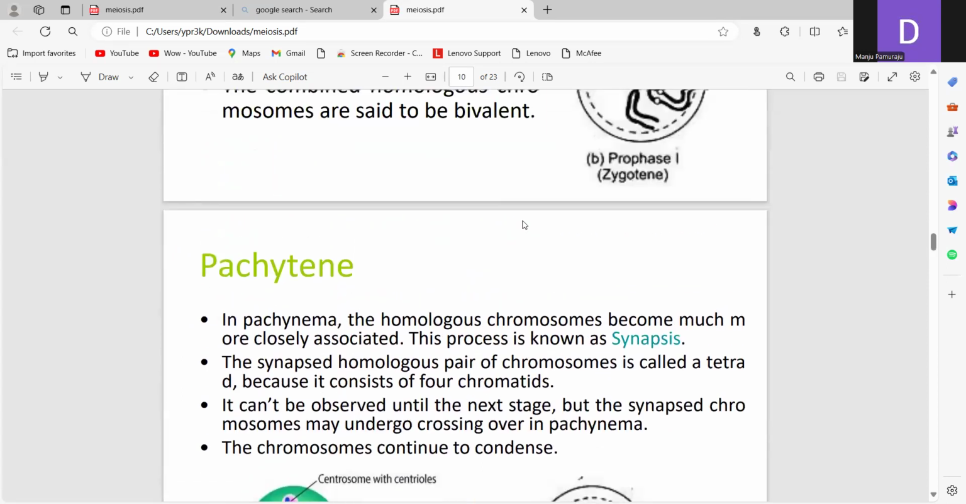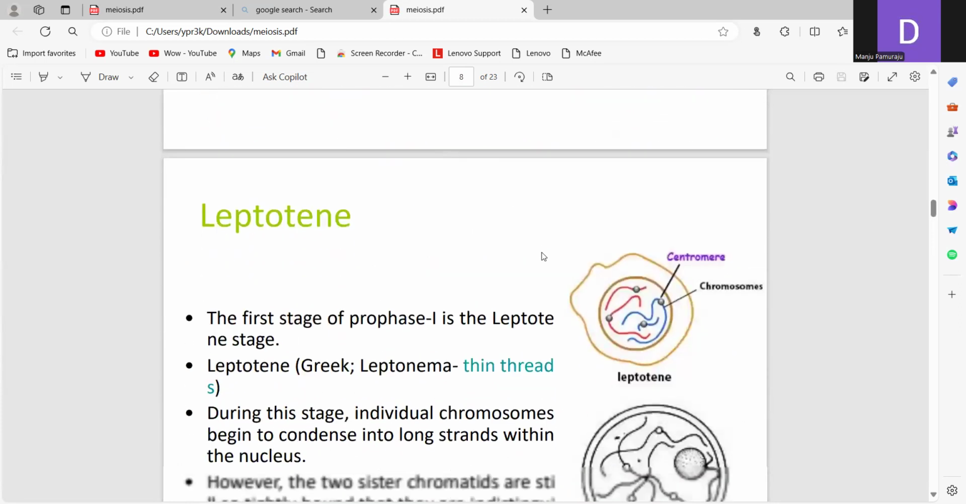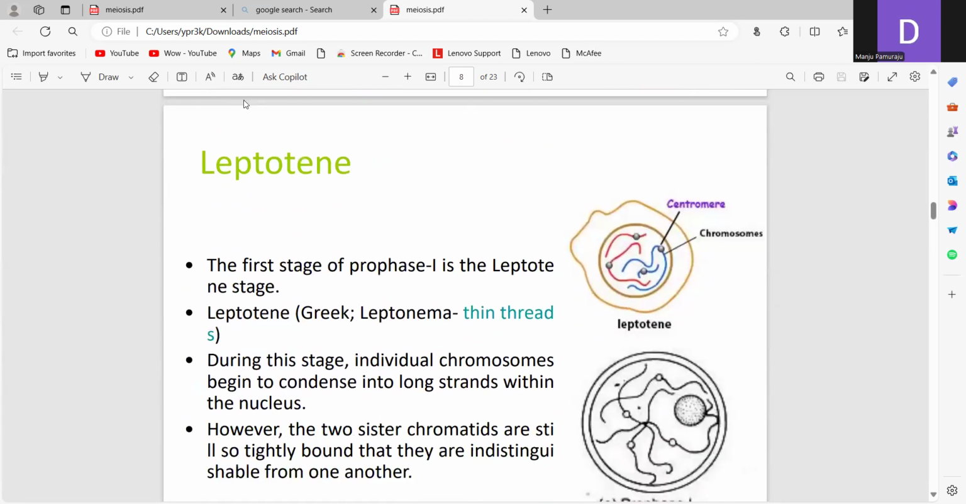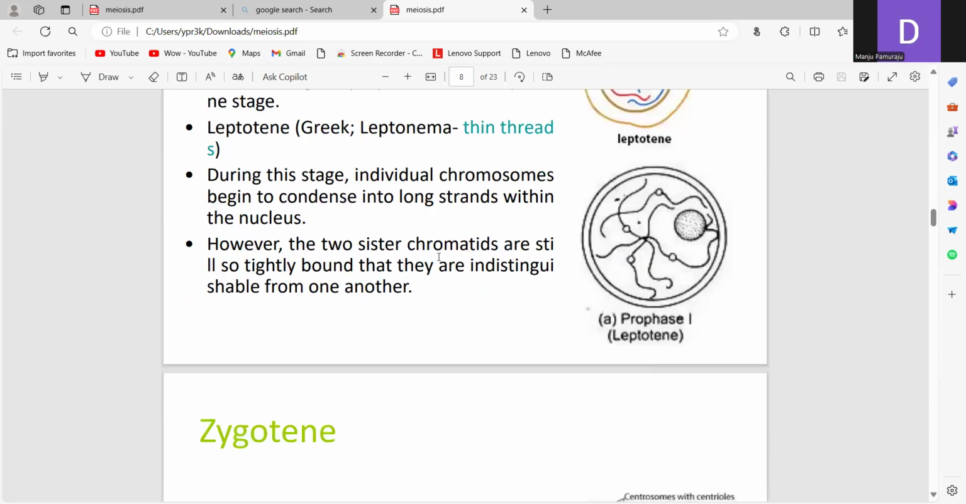So the main events. First one is the leptotene. The main events occurring in the leptotene are that the chromosomes become uncoiled and appear thread-like in shape. The centriole duplicates, and each daughter centriole migrates towards the opposite poles of the cell. Bouquet formation is observed during this stage, where the thread-like chromosomes appear like a bouquet.